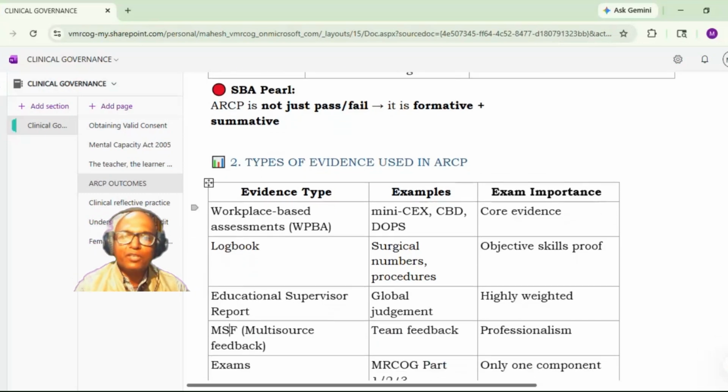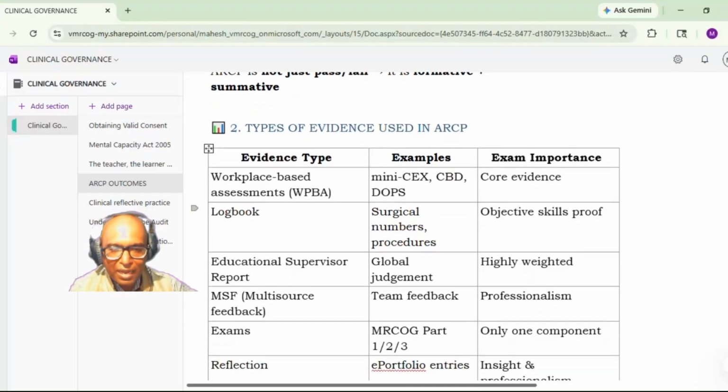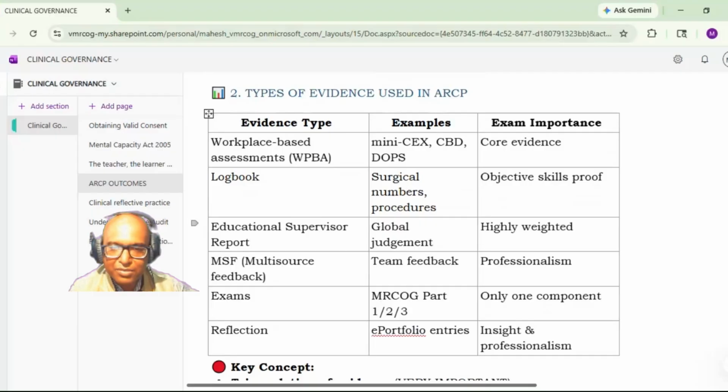Then types of evidence which are used in the ARCP. So workplace-based assessments are seen. Then logbook is there. There is an educational supervisor's report. Multi-source feedback is there. Then exams, that is MRCOG part 1, 2, 3 exams. And the reflection, whatever is mentioned in the e-portfolio by the candidate, all is taken into account. So all this evidence is uploaded in electronic format, which will be reviewed by the panel.